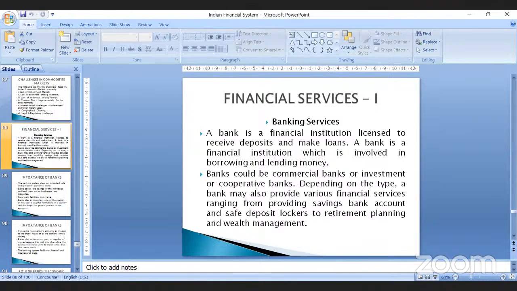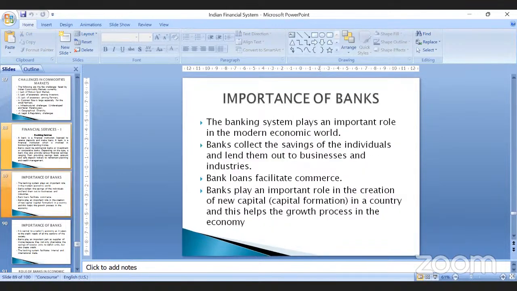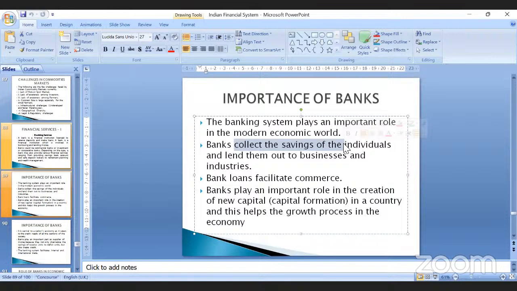Now, what is the importance of a bank in today's financial system, or why are banks important? The banking system plays a very important role in the modern economy, and it is considered to be the backbone of any country's economy because banks collect the savings of individuals like you and me, and lend them out to business houses or industries which establish companies and factories, create employment, and increase the economic development of a country.